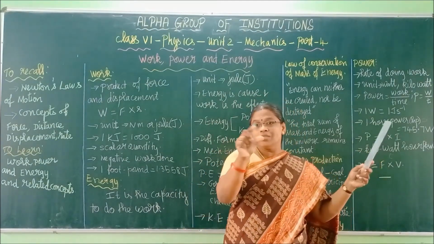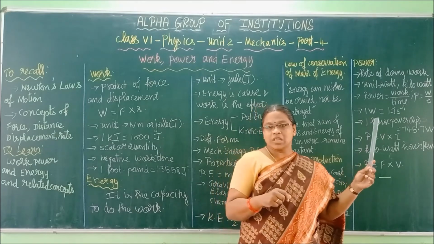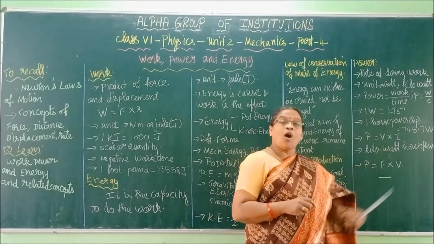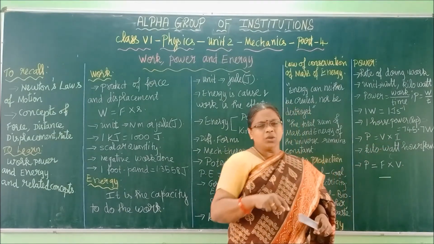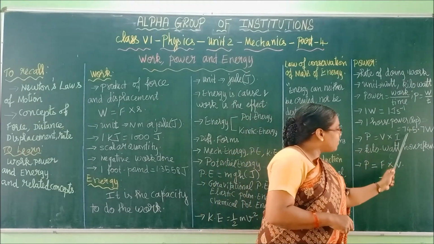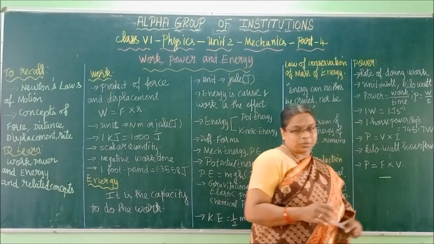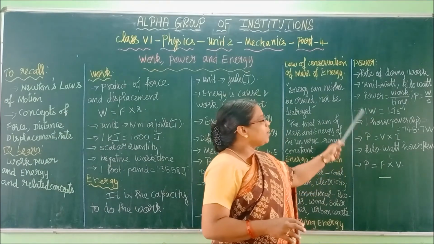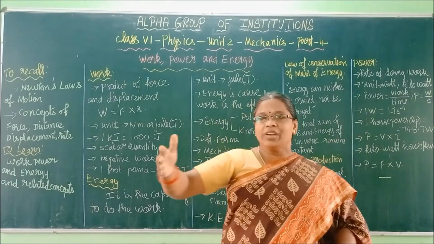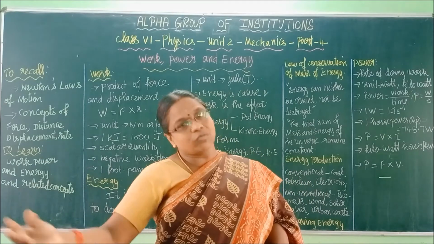HP batteries we used to say, no. So HP is horsepower. That is 1 unit and it is equal to 745.7 watt.